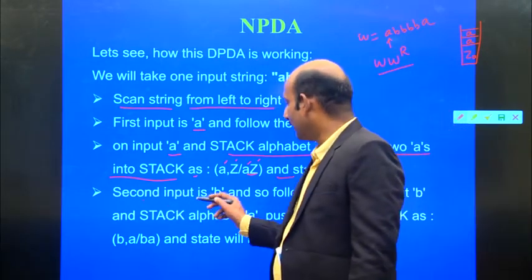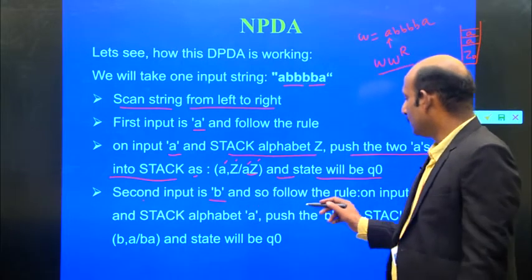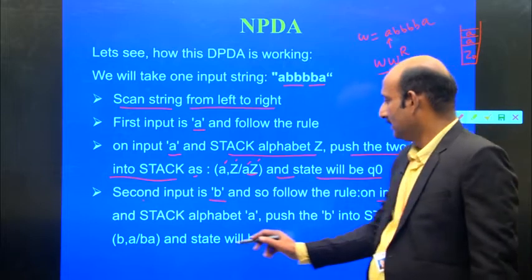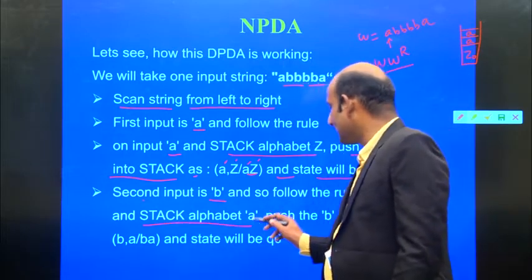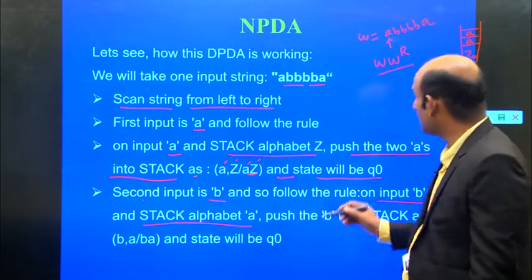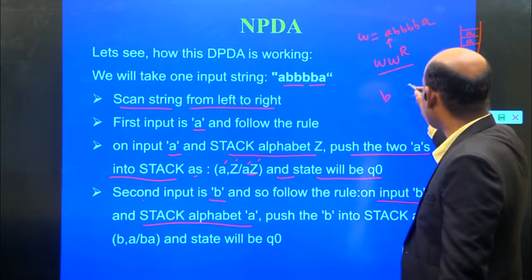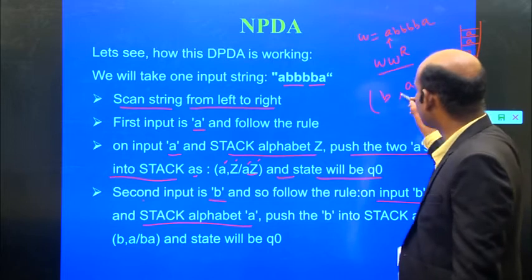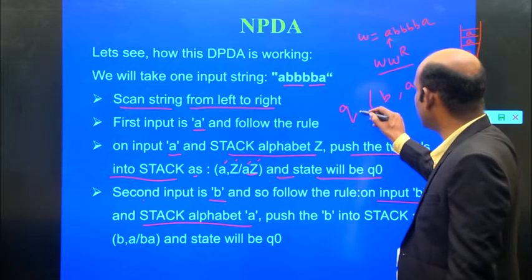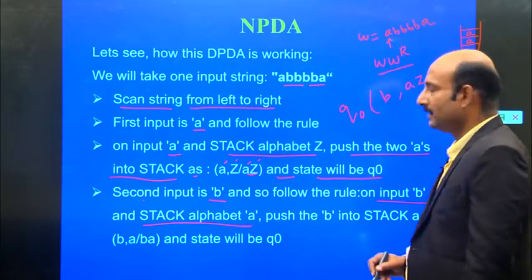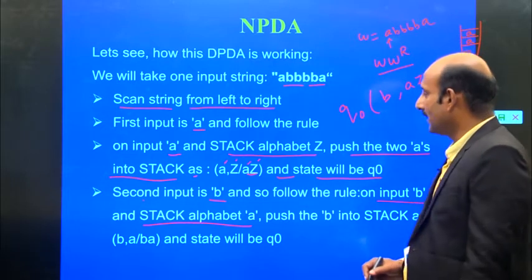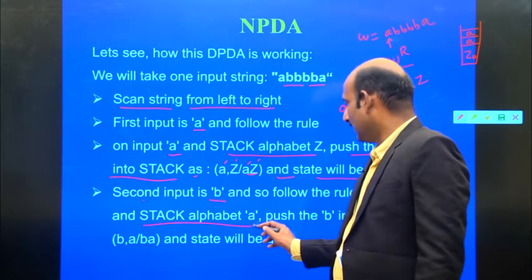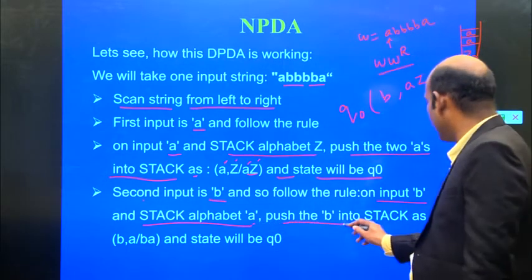And second, if the input is B, following the rule: on input B and stack alphabet A, we push the B onto that stack.